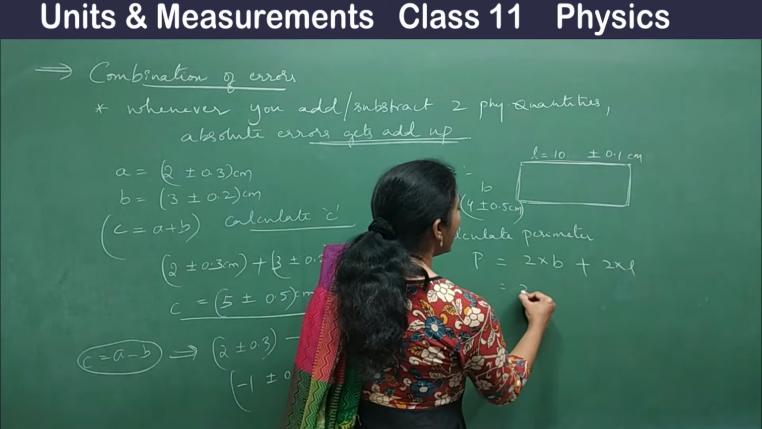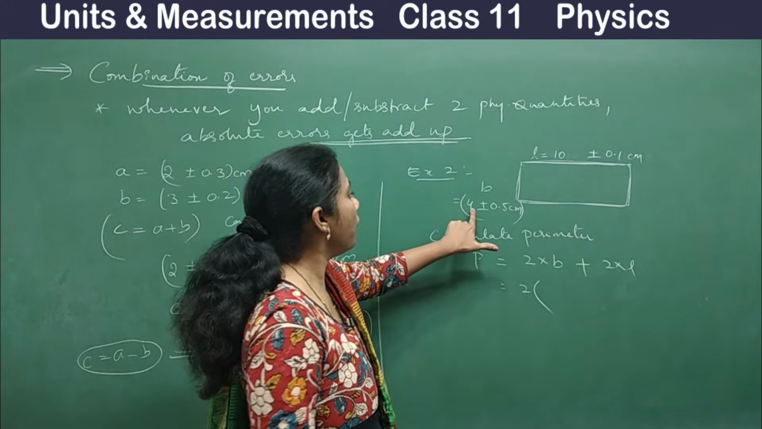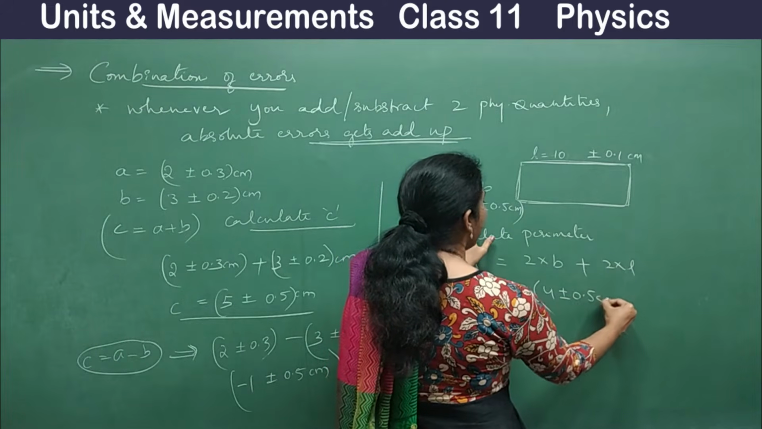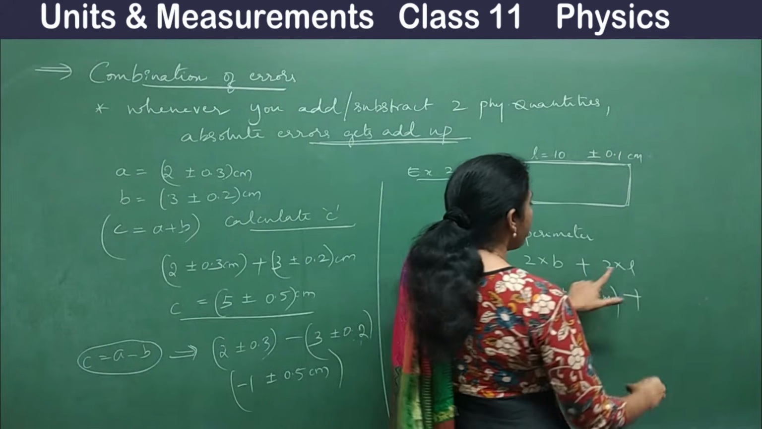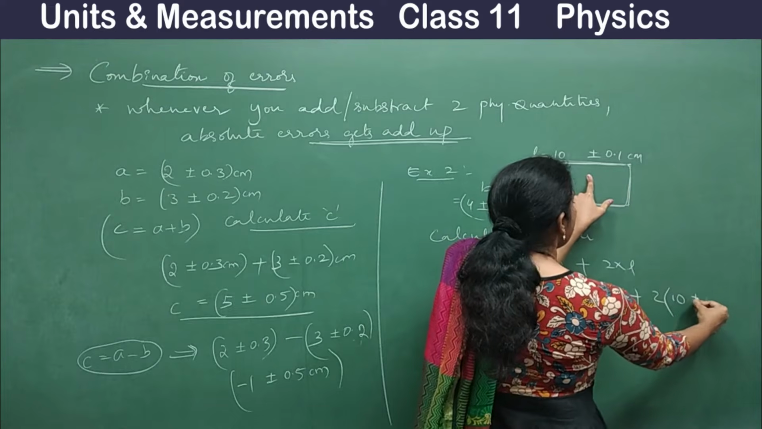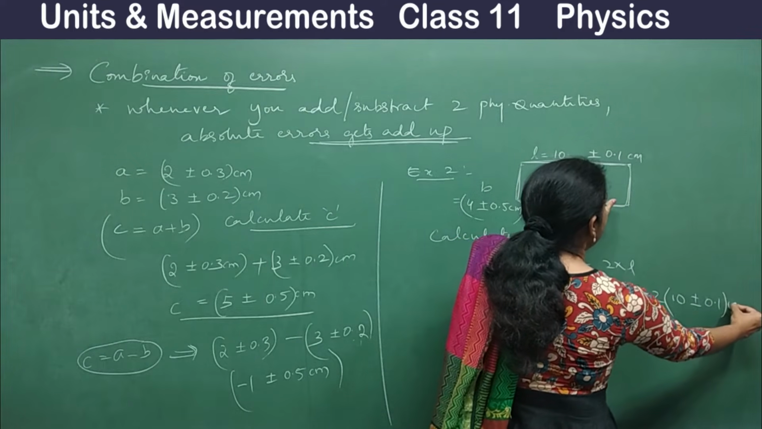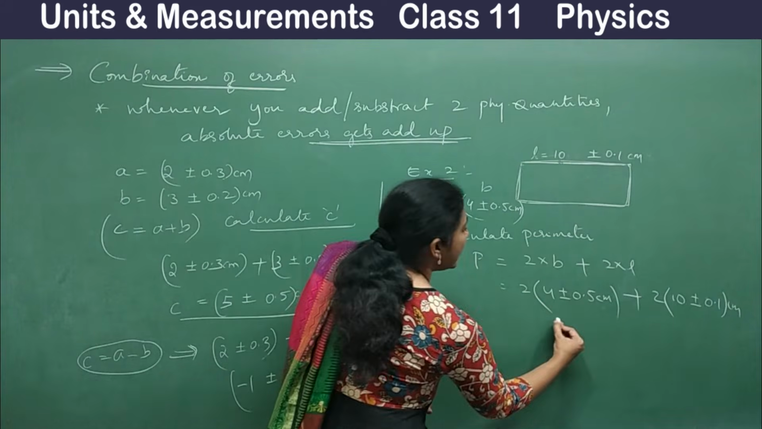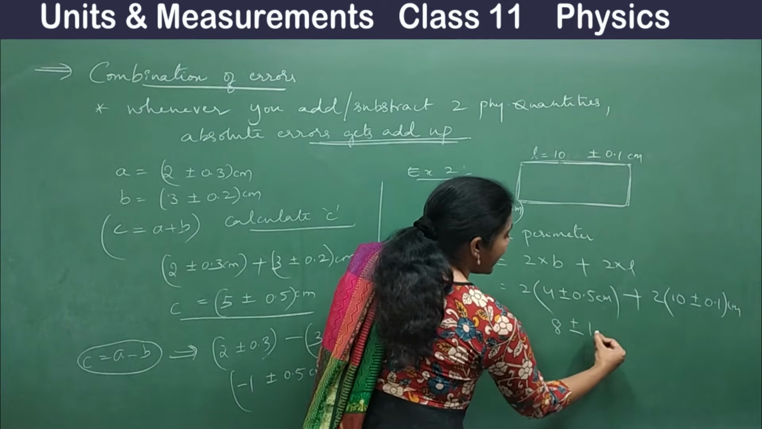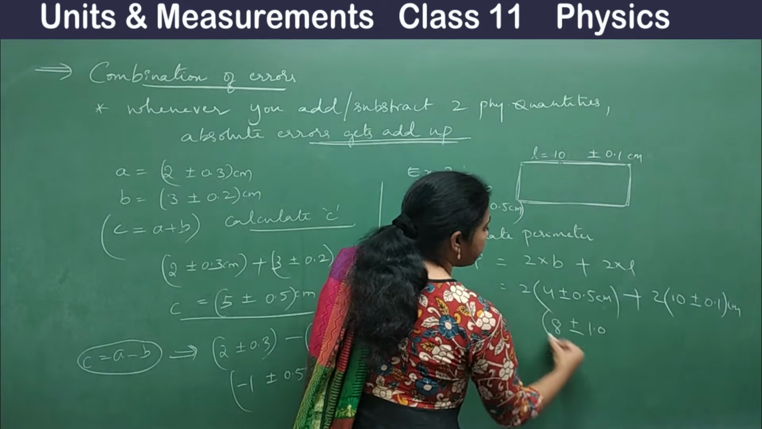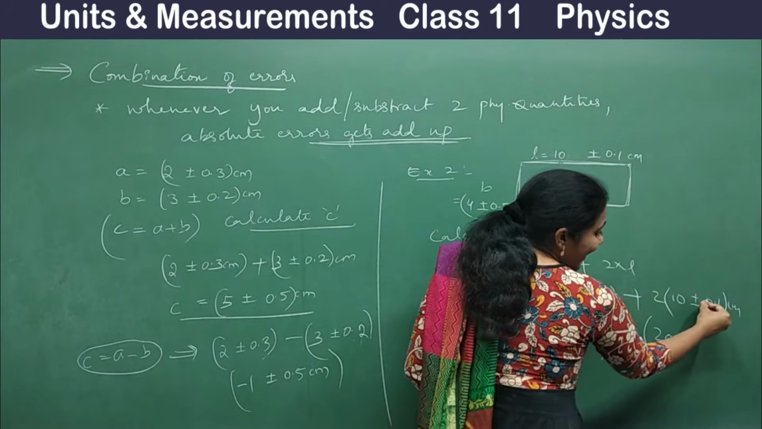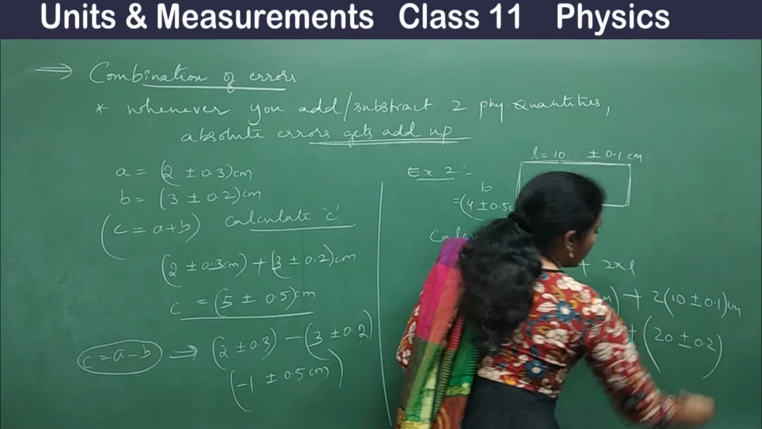Fine. So here, what is the value of breadth that you measured? That is 4 plus or minus 0.5 centimeter, right? Plus 2 into what is the length that you measured? It is 10 plus or minus 0.1 centimeter. Okay, so what do you get? 2 4s are 8 plus or minus 2 into 0.5. 2 into 0.5 is 1.0, right? Fine. Plus 2 tens are 20 plus or minus 2 into 0.1, it is 0.2, isn't it?